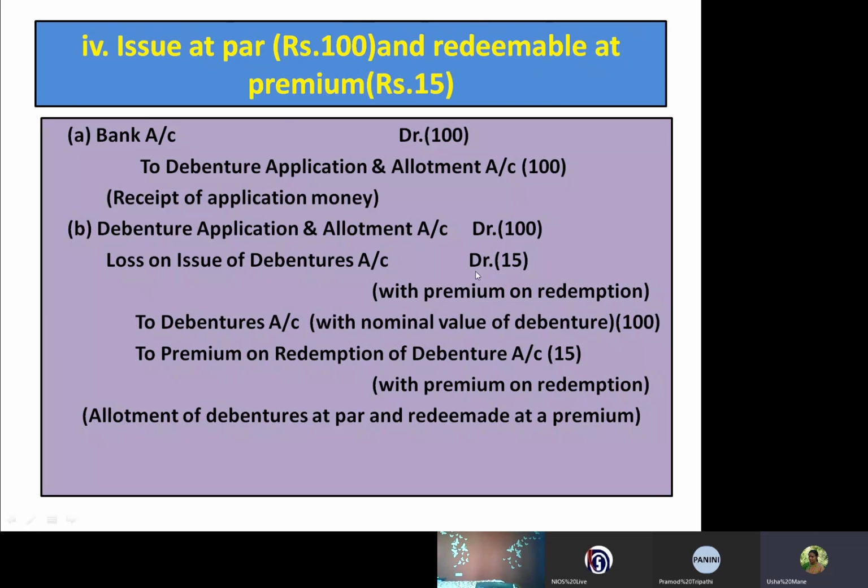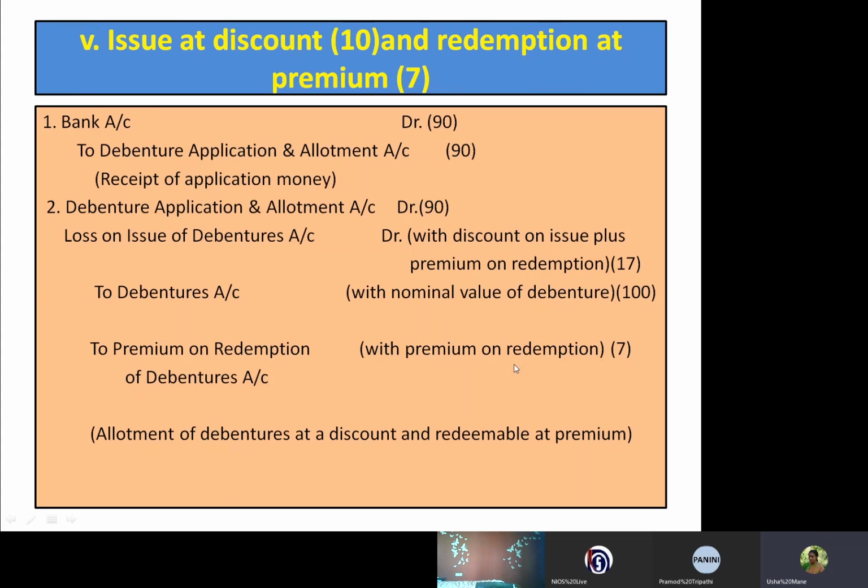Loss on issue of debentures we debit here, and here credit. Same thing here: the 7 rupees we credited, as an increase in liability, and the 7 rupees here we debited for loss on issue of debentures. So here we consider 10 rupees as a discount and 7 rupees as a premium. So this is allotment of debentures at a discount and redeemable at a premium. Like that, we have to pass journal entries in the accounting books.